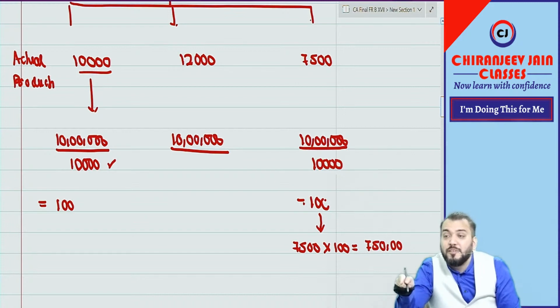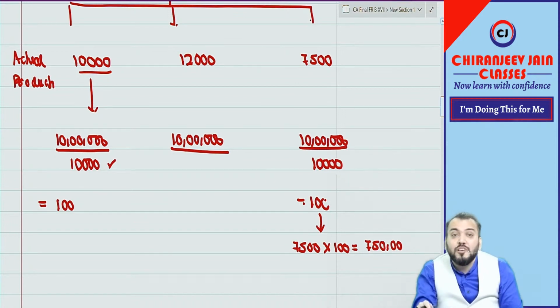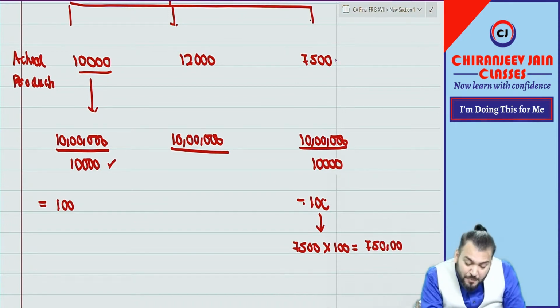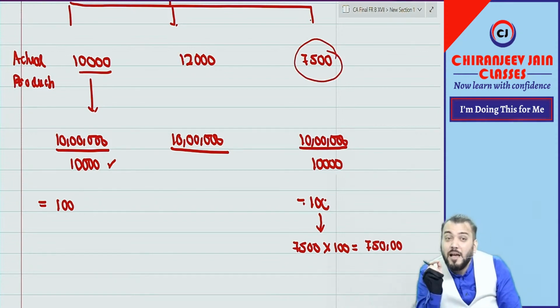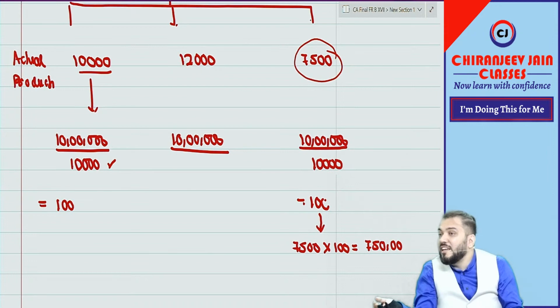Why? Because this 7,500 we have achieved means there is some abnormal loss due to our inefficiencies, and abnormal loss should not be included in the cost price of inventory because it is due to the inefficiency of management.